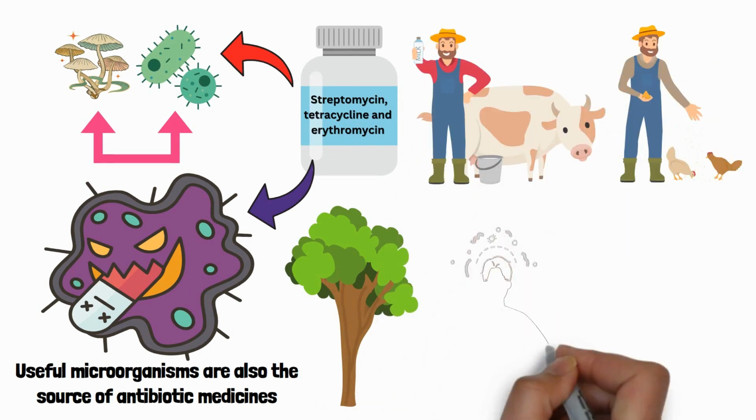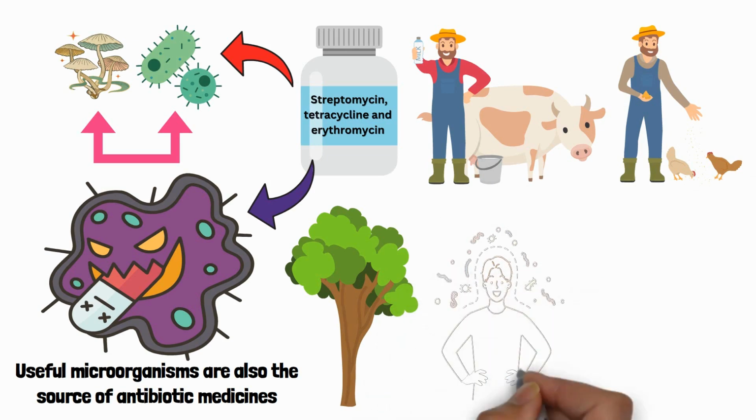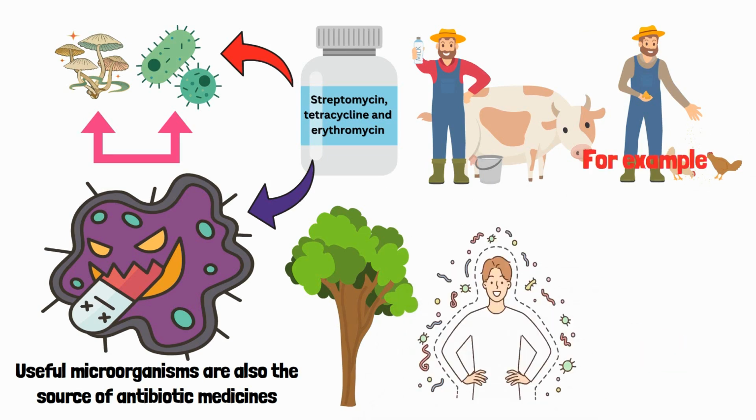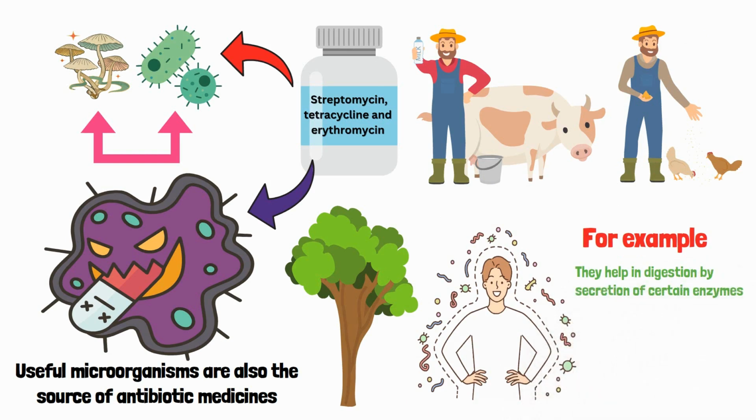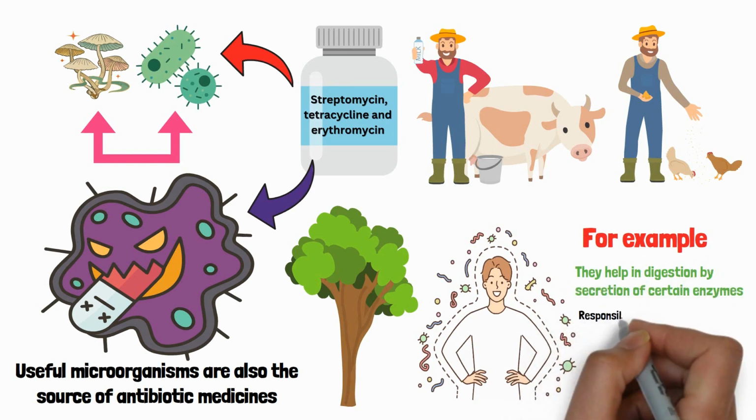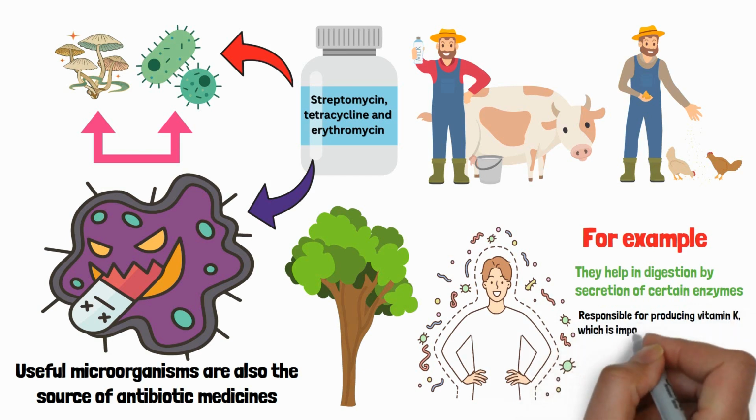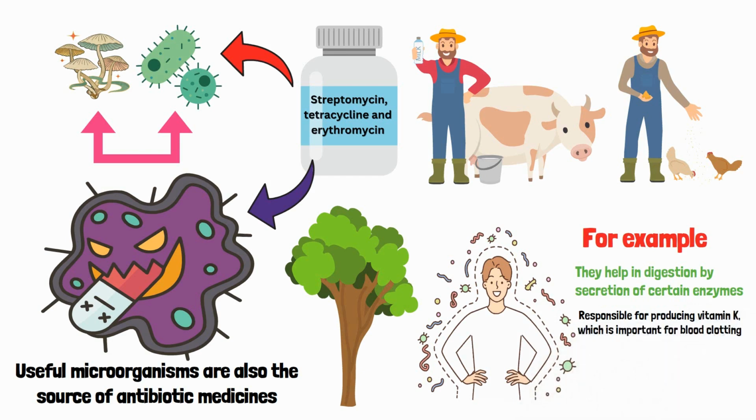Bacteria are also present in the human body and provide aid in many body functions. For example, they help in digestion by secretion of certain enzymes. The useful bacteria are also responsible for producing vitamin K, which is important for blood clotting. They also protect against infection by pathogenic microbes that enter the body and cause infection.